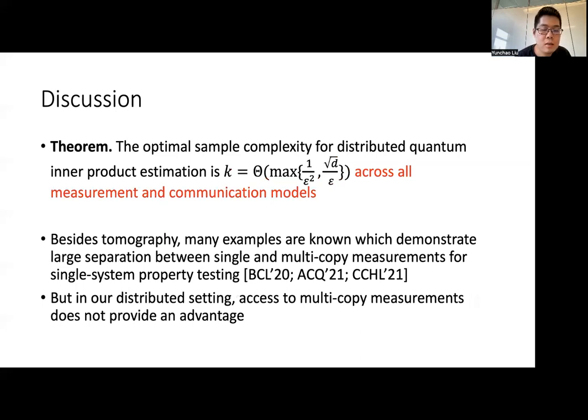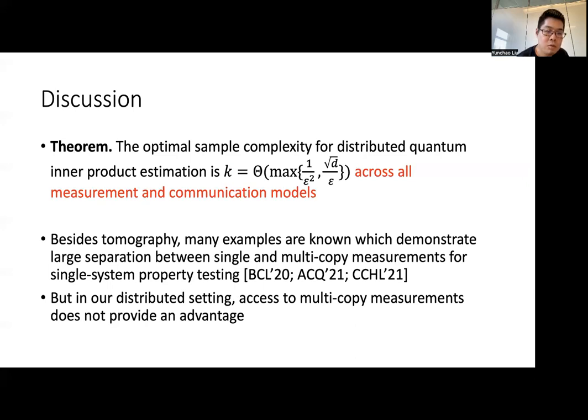And finally, let's focus on the fact that the result doesn't change across all measurement and communication models. So this is in contrast with several known results, because besides tomography, we also have many other examples that are known, which demonstrate large separations between single and multi-copy measurements for quantum property testing of a single system, as shown by these previous works.